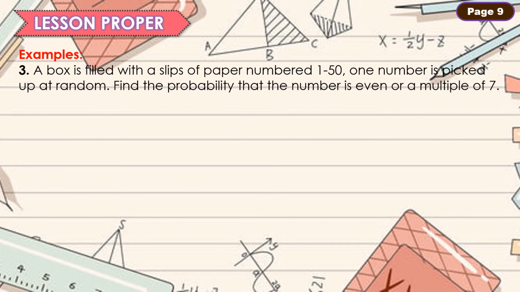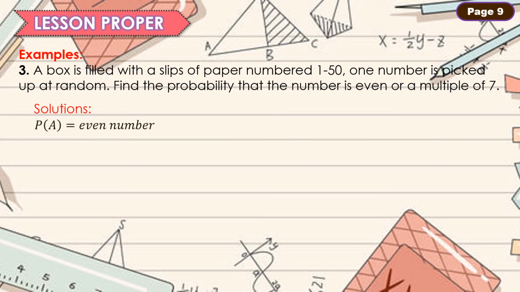Example number 3. A box is filled with slips of paper numbered 1 to 50. One number is picked at random. Find the probability that the number is even or a multiple of 7.